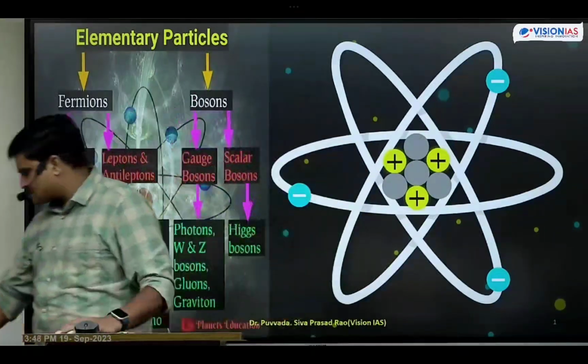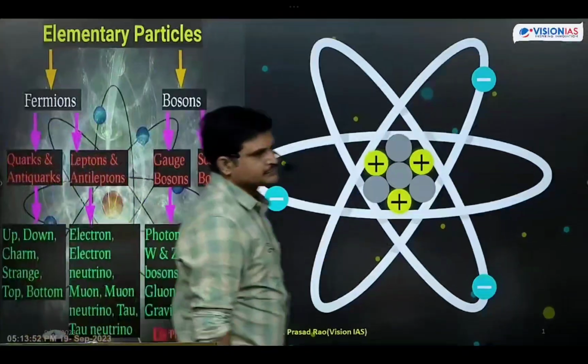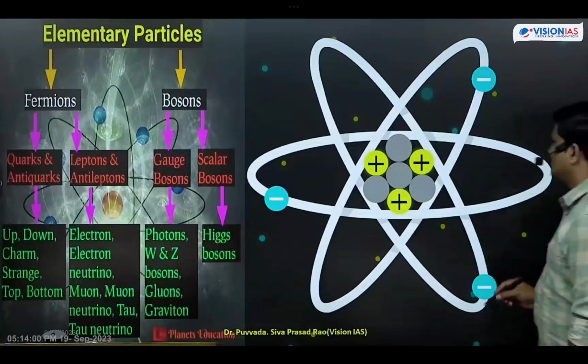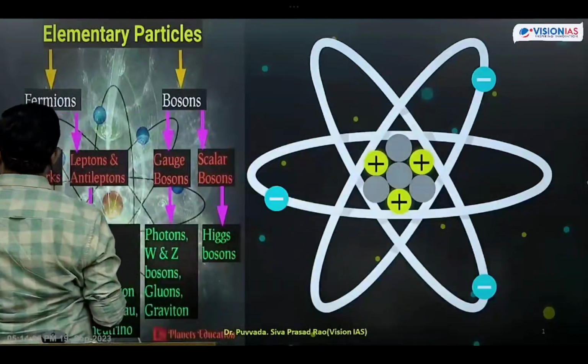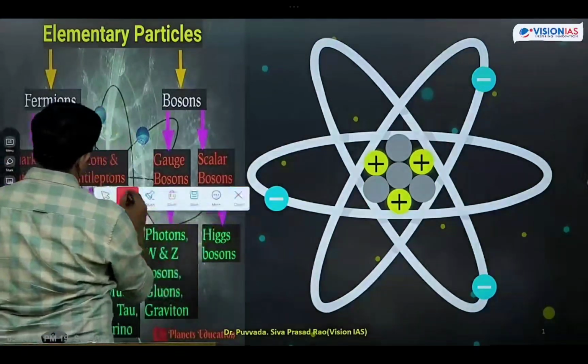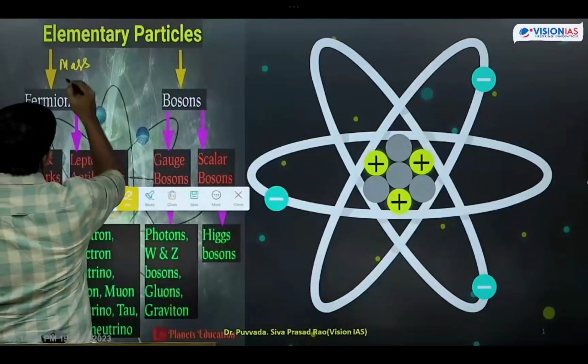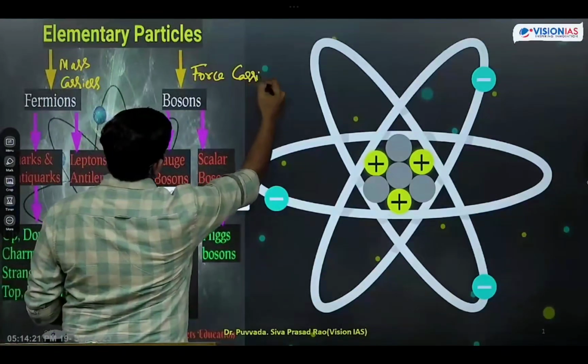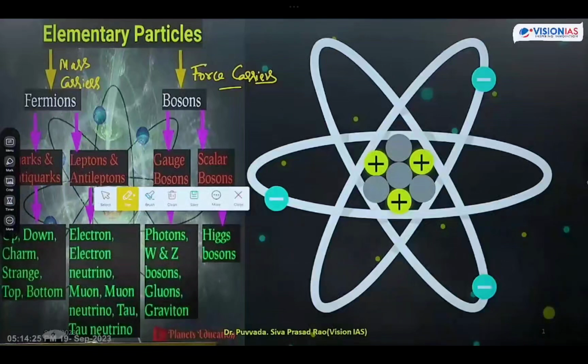Yes. Okay, next series. First shall we write this? First copy this flowchart now. While writing this, above the fermions, right here, these are the mass carriers, and here it is force carriers. Fermions are the mass carriers. Bosons are the force carriers.